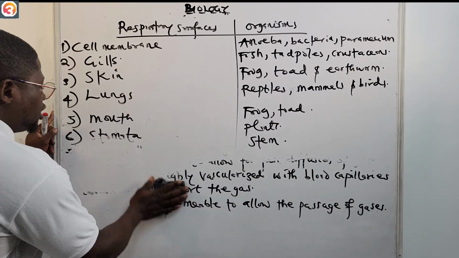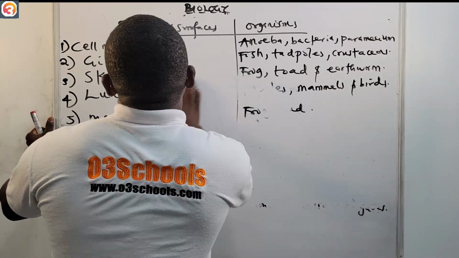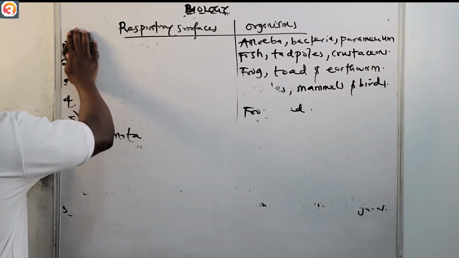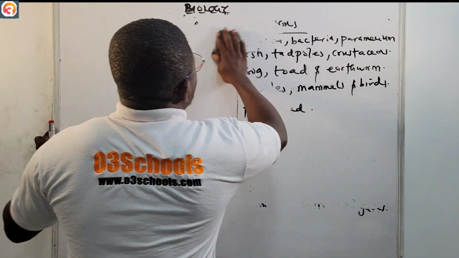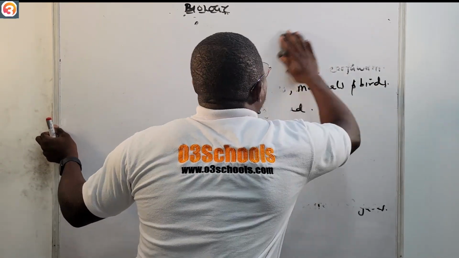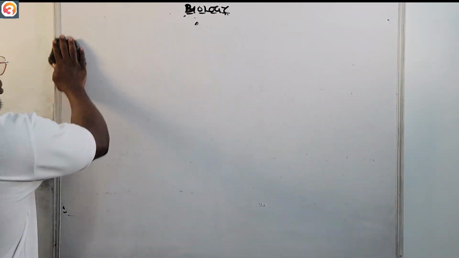Now, it's also good to know that some multicellular organisms like earthworms, toads, and frogs carry out gaseous exchange through the body surface.